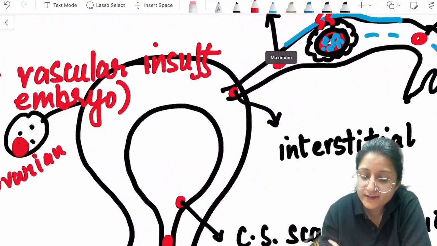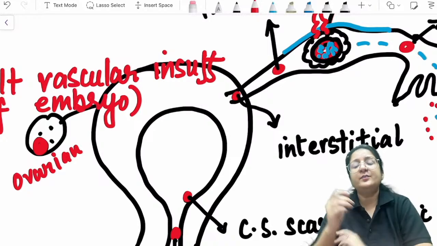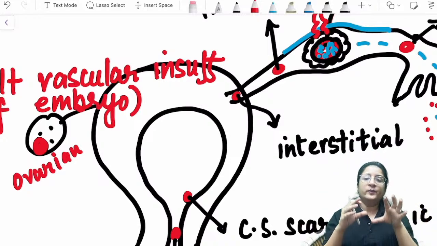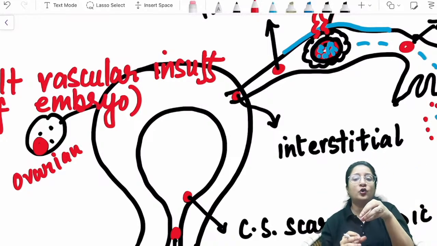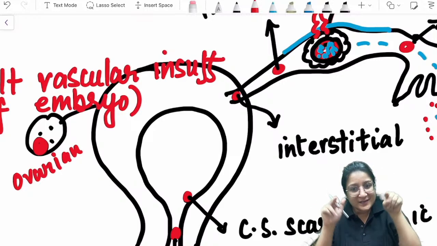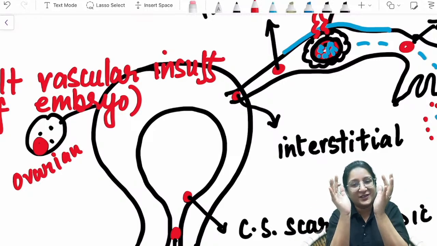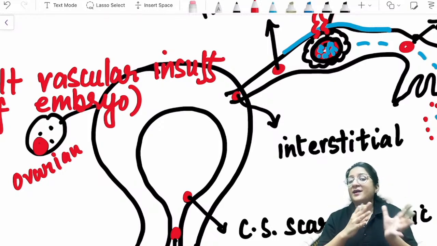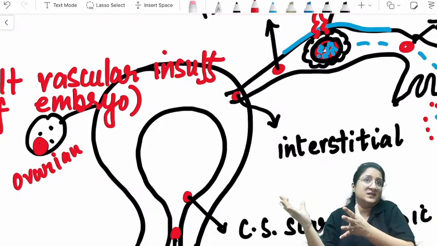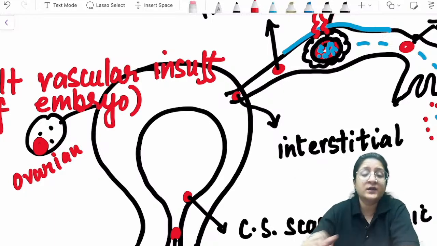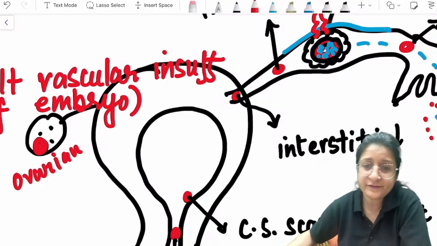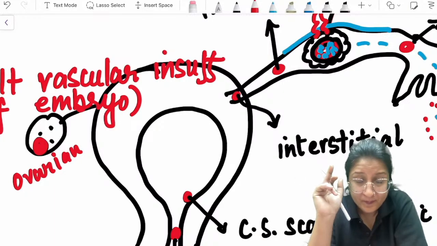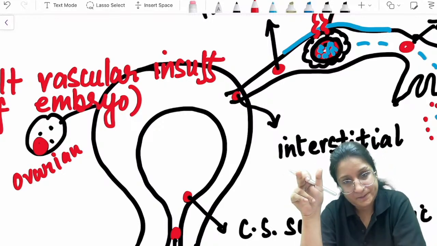If you have a look at this diagram here, the interstitial portion of the fallopian tube is traveling through the uterine cornu. So there is uterine muscle around it. So there is some protection against rupture there, because surrounding uterine muscles are there. Okay, so interstitial ectopics are the last to rupture, somewhere around, they can even go till around 10 to 12 weeks of gestation.